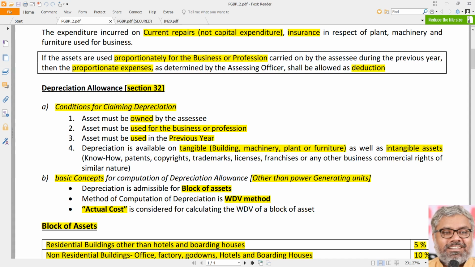In that, key points to be noted were, first of all, under the Income Tax Act, depreciation is calculated not on an asset by asset basis but on a block of assets basis, and the method of depreciation that has to be followed for computation has to be always the written down value method only.